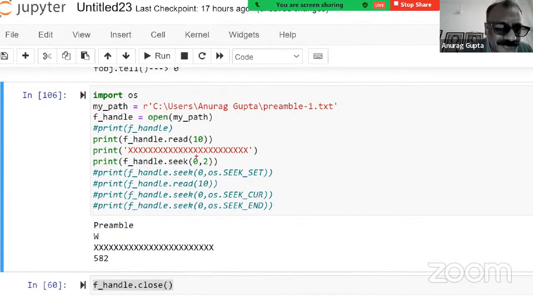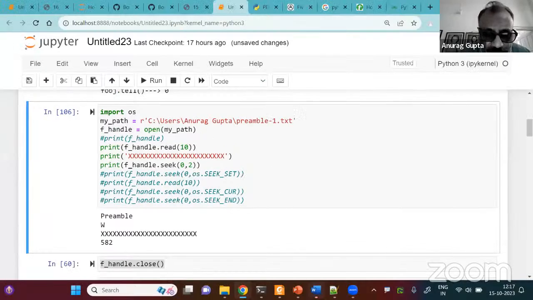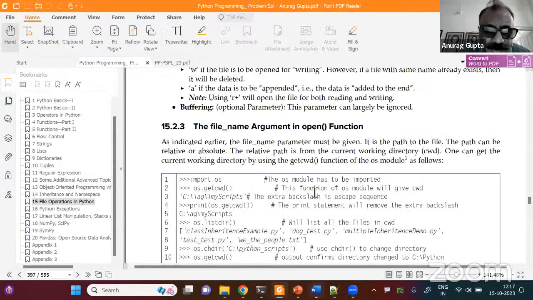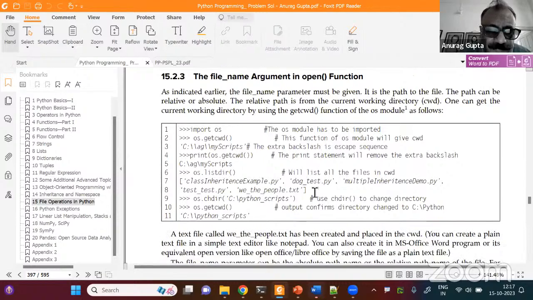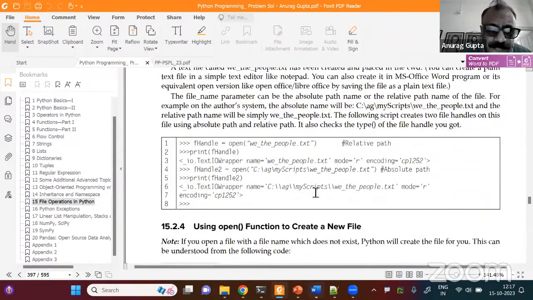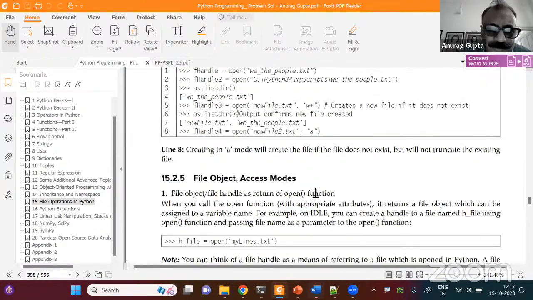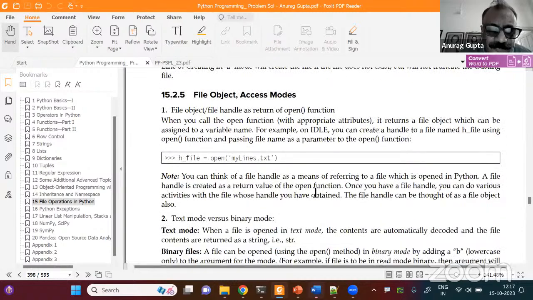I am getting seek 02. So seek, let me just take you back to my book. I think I've gone ahead in this thing. Open, we have discussed. Then open to create a new file. Then let me come back to